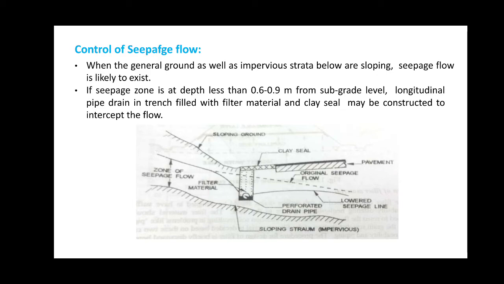So in this case, if there is no provision of the filter material and the perforated pipe, the seepage line would come in direct contact with the pavement material, thus causing instability to the pavement materials. So in this case, the addition of the filter material and the drain pipes leads to the lowering down of the seepage line, thus maintaining the stability to the subgrade to the pavement surfaces.